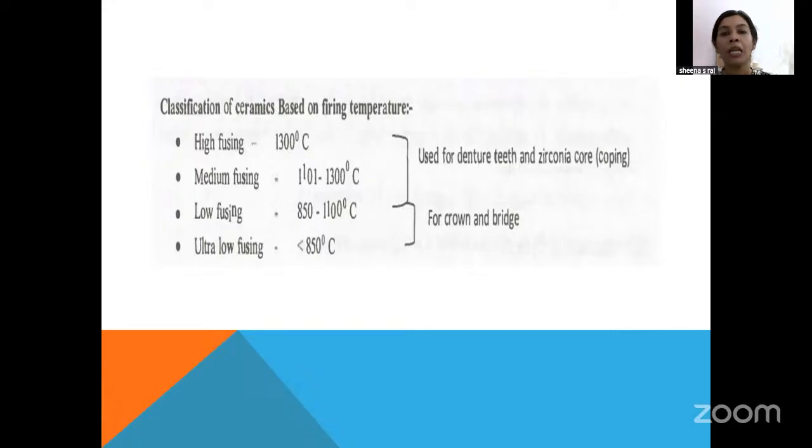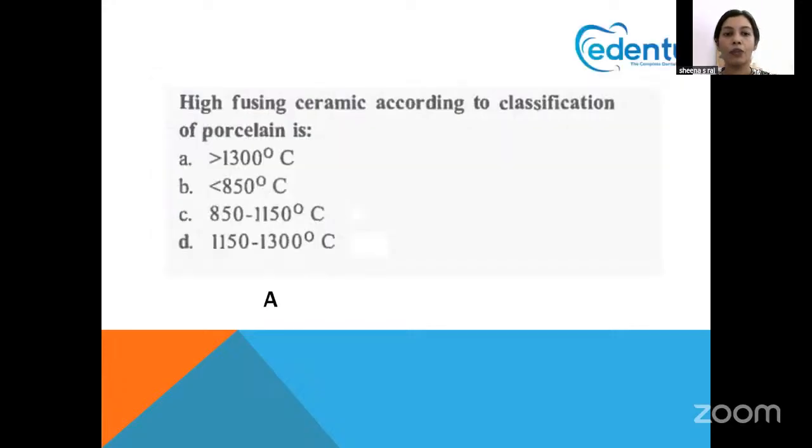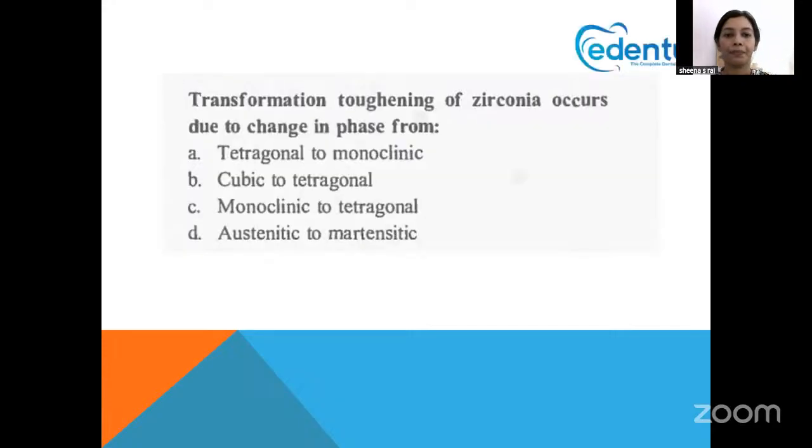Medium fusing 1000 to 1300. Low means 800 to 1100 degrees centigrade. And ultra low fusing means less than 850 degrees centigrade will be used. So the answer for this question is that high fusing is more than 1300 degrees centigrade. Next question.